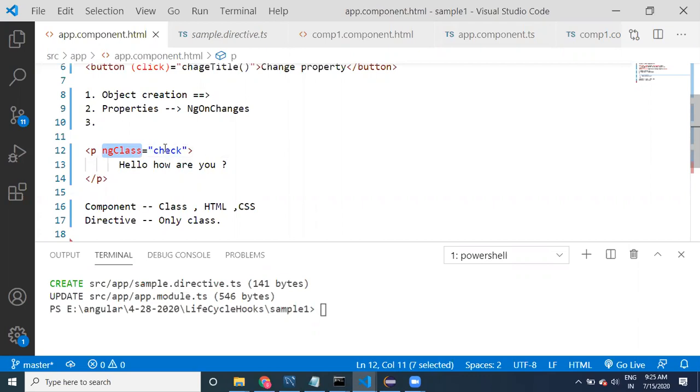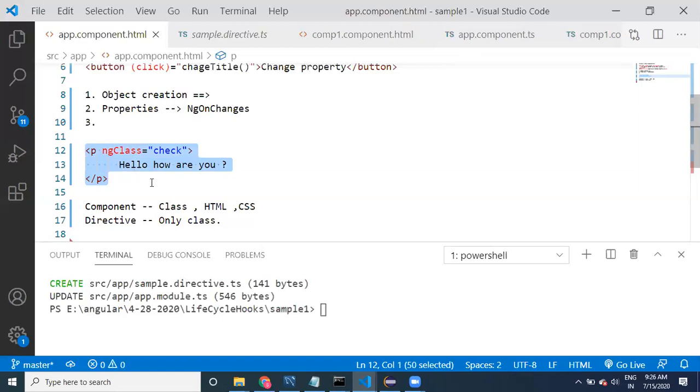This directive is applying the CSS to the existing component, existing HTML. That's all. It is going to manipulate the existing one. Internally, ng class doesn't have any HTML or any CSS. Whatever CSS you are providing, it takes that CSS and sets it onto this particular HTML.